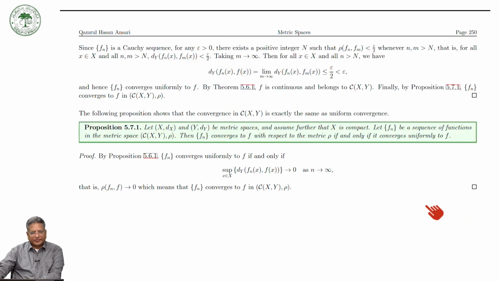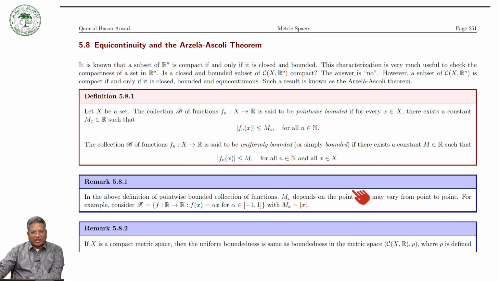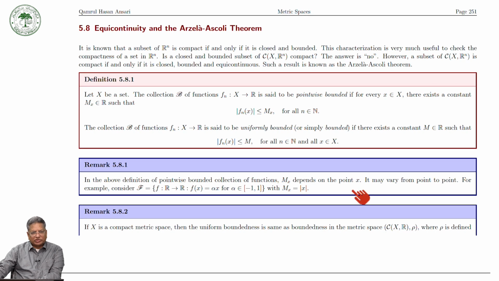This we proved. And then we proved the Arzela-Ascoli theorem.